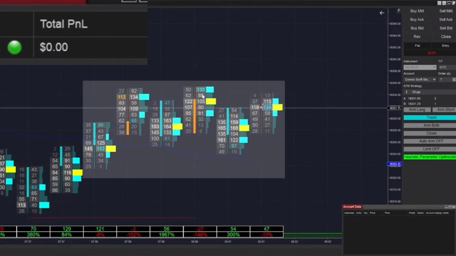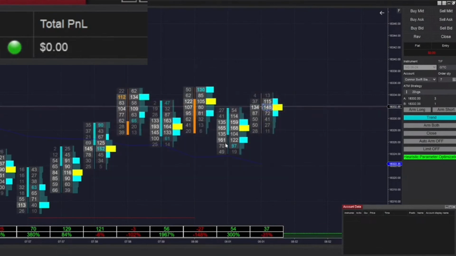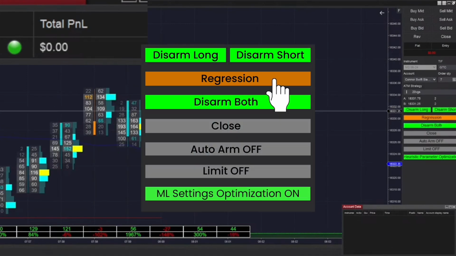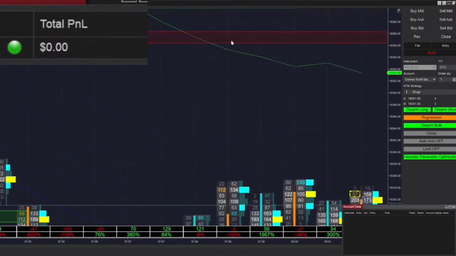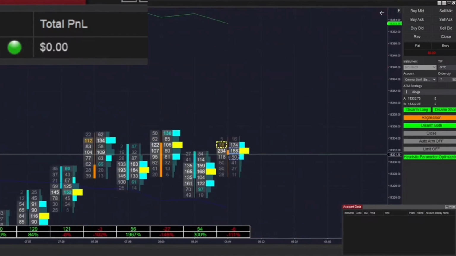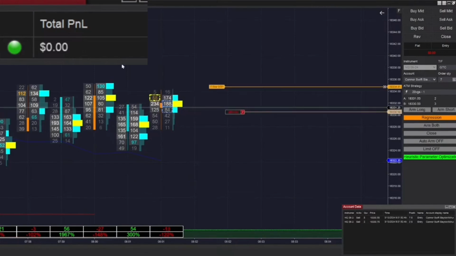As you can see here, due to this large amount of chop, even though delta is not necessarily high entropy, we are going to be switching it into regression and arming it in both directions. We don't really have a lot of derived zones to work off of here, but we're going to try to invest out of this anyway.